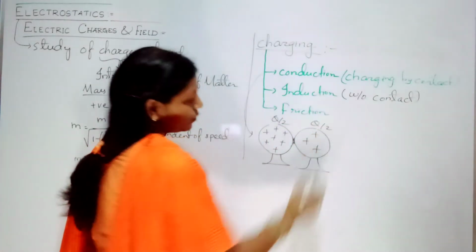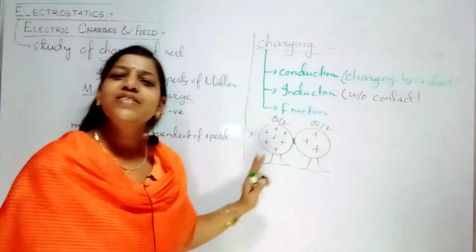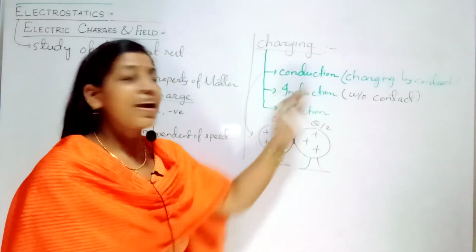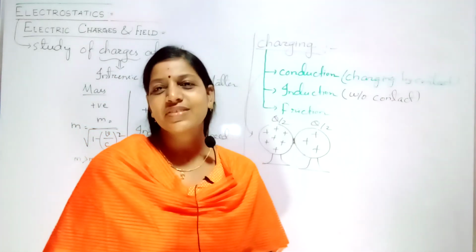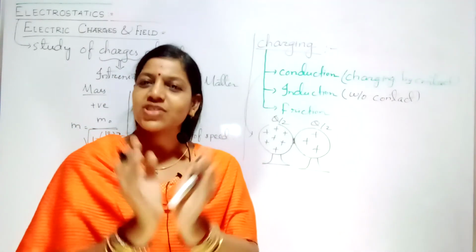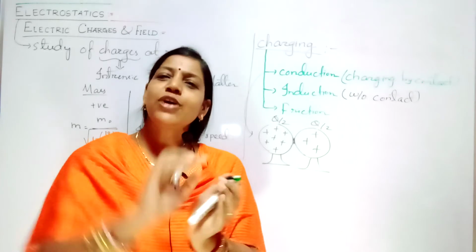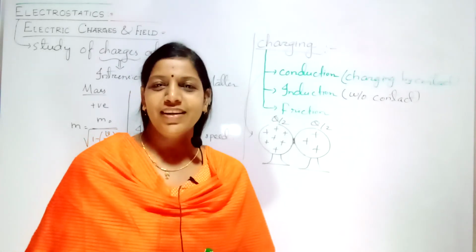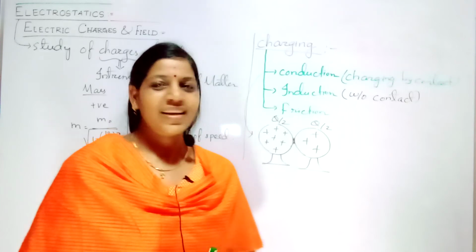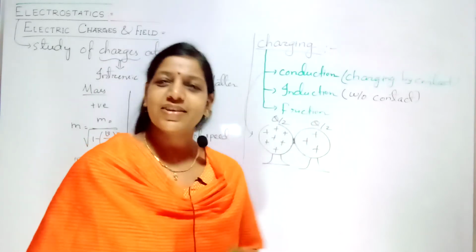This is also Q by 2. This is your charging by conduction method. Clear? Whatever the charge of the charged body, that amount will be equally divided or equally distributed between the two bodies.